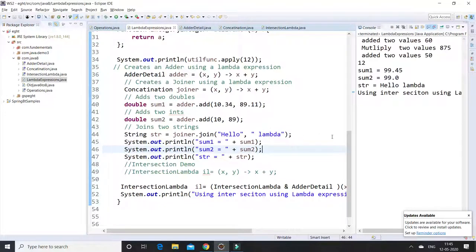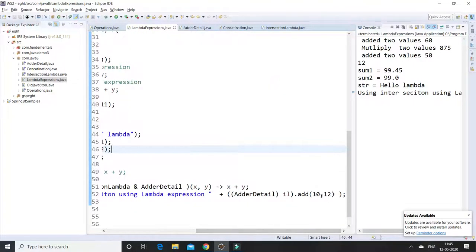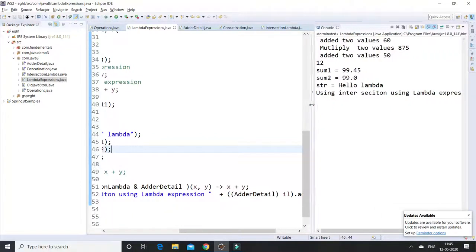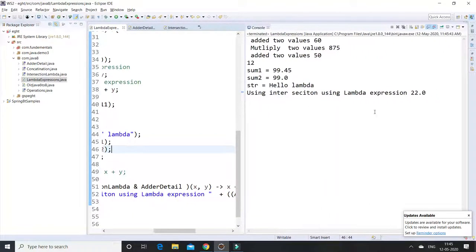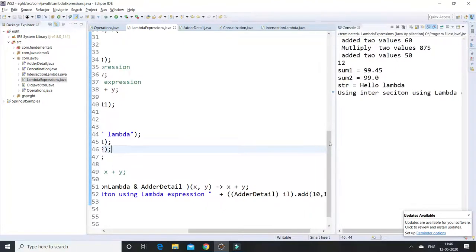See, using the intersection lambda expression, passing 10 comma 12, what is the output here? 22.0, because whatever we pass as int, the data type is double, so it provides a dot 0 value. That is the way it is considered as a double data type.